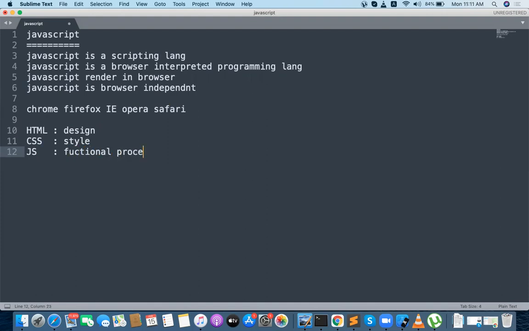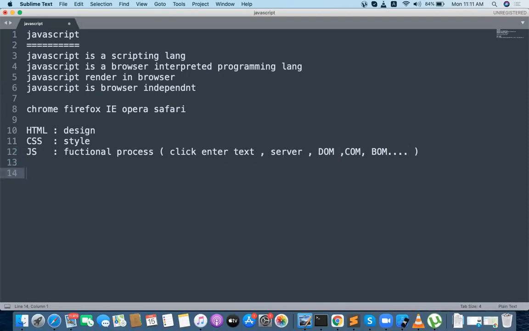What is this functional process? Suppose I want to click a button, I want to enter text in the text box, I need to capture the text from the text box, or I want to connect to the server and render the data from the server. A lot of things, and we can do the DOM manipulations, the SOM manipulations, and the BOM manipulations. I will tell you what is DOM, what is SOM, what is BOM. A lot of things we can do from JavaScript.